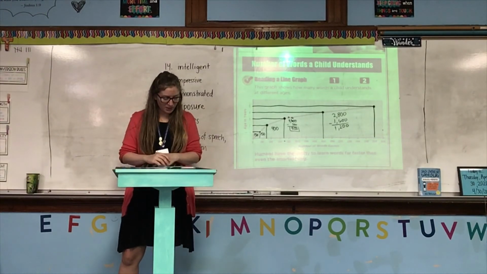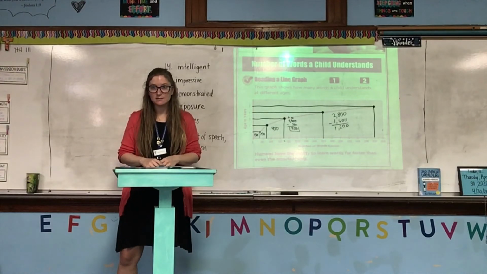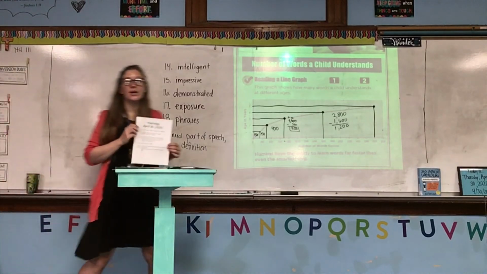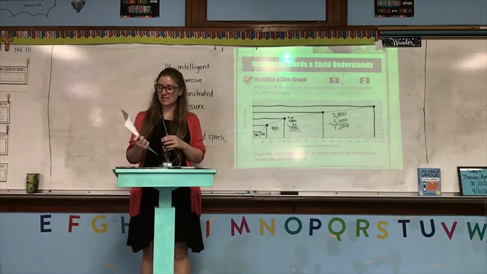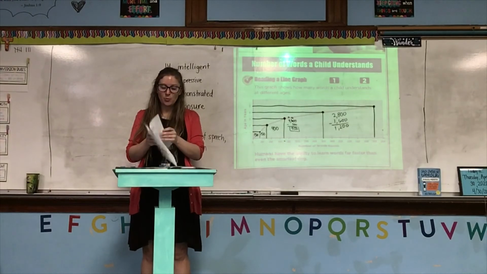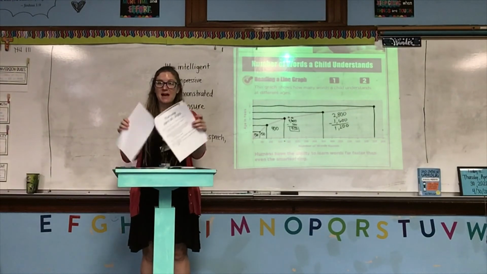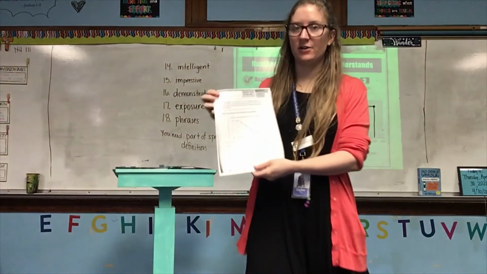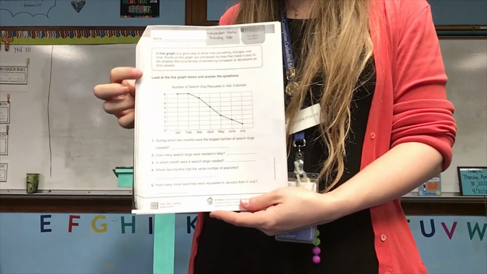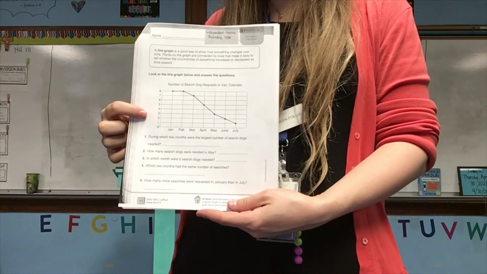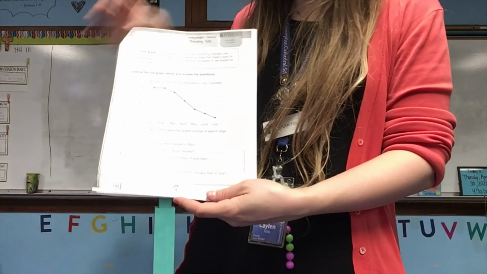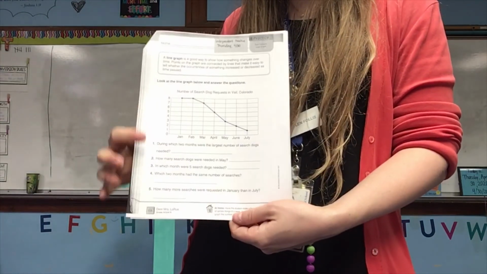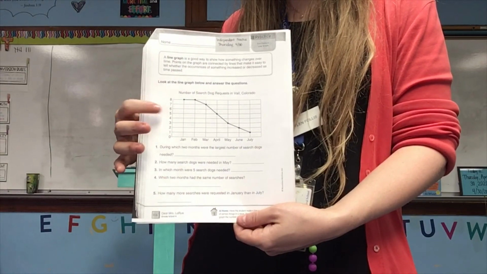Okay, so now what we're going to do is you have some independent practice. Go ahead and get out your packet for today, Thursday, April 30th. Open it past the math anchor chart and look at the sheet about reading a line graph. So you have some helpful information, directions, a line graph, and then questions. What you're going to do is read the helpful information, look at the directions, and then answer these questions based on this line graph.